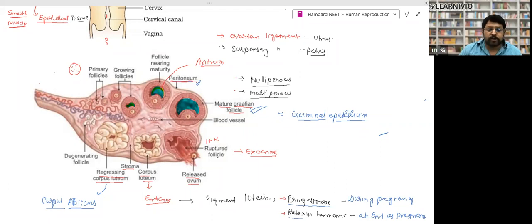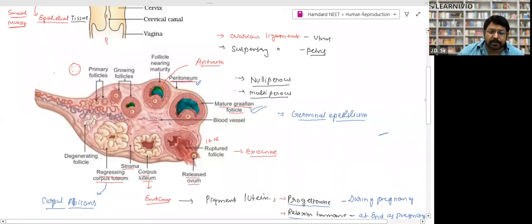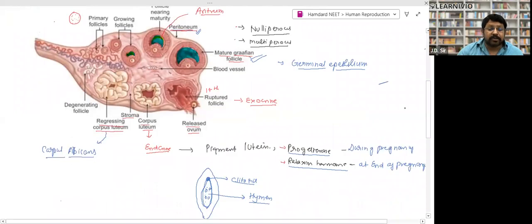And due to rupture of the Graafian follicle, what happened? The egg comes out. But after the rupturing, this follicle does not get destroyed. The egg is released, right? Now, this follicle does not get destroyed. The follicle regresses, means this follicle contracts. When this follicle regresses, the formation of corpus luteum takes place. Now, please try to understand me. This remaining follicle, after the egg is ejected from the Graafian follicle, is called the corpus luteum.